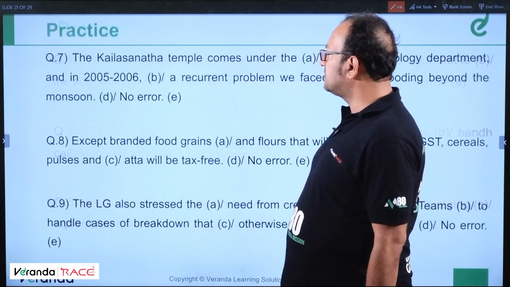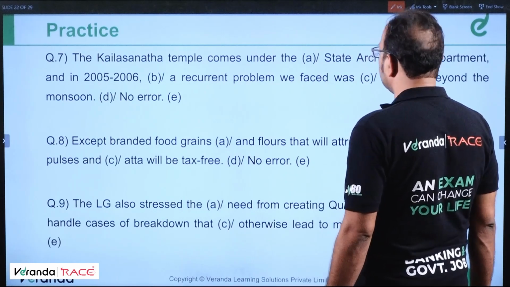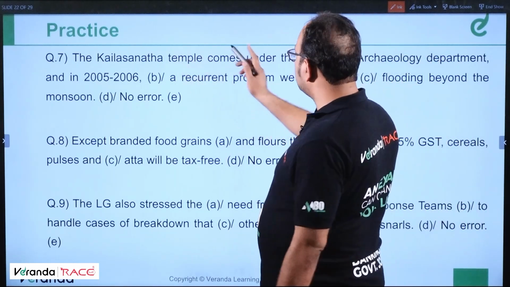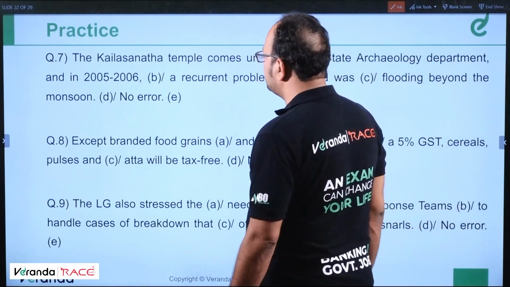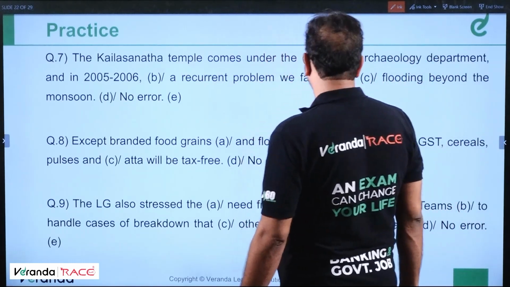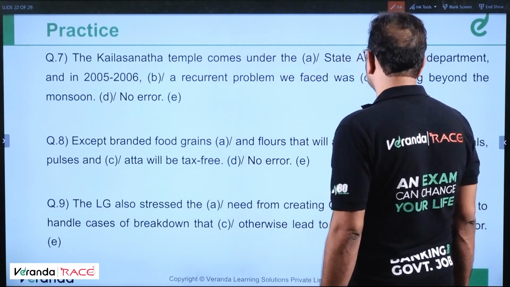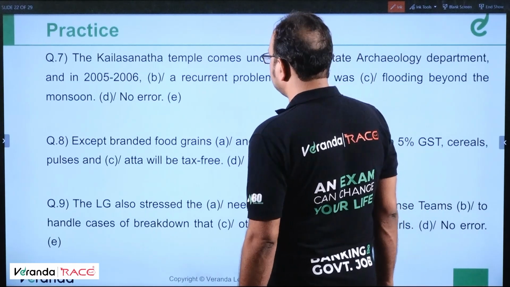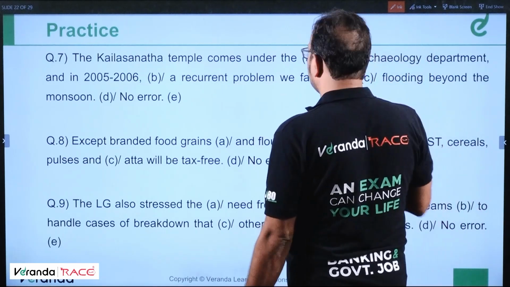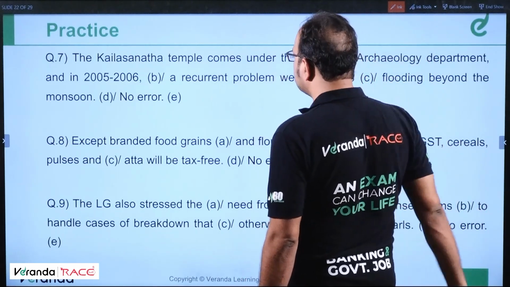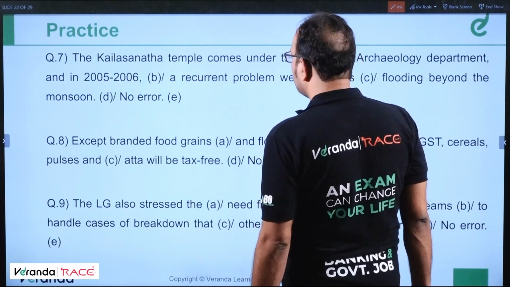Moving ahead, question number 7. The Kailasnatha temple comes under the State Archaeological Department, and in 2005-06, a recurrent problem we faced was flooding beyond the monsoon.